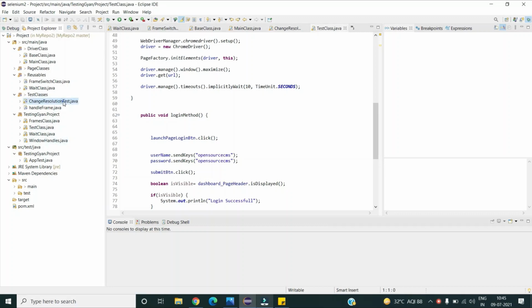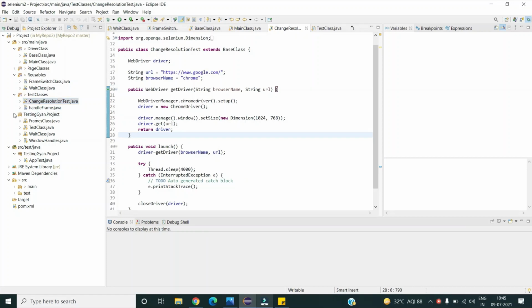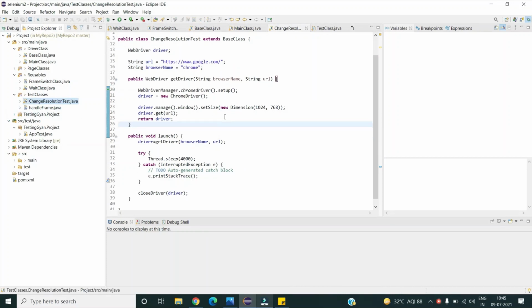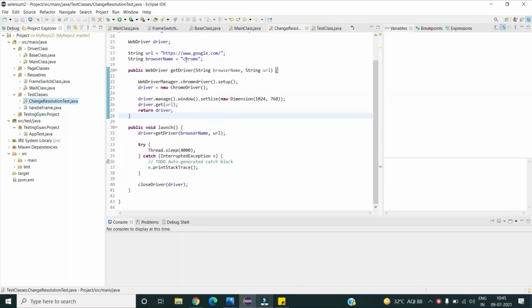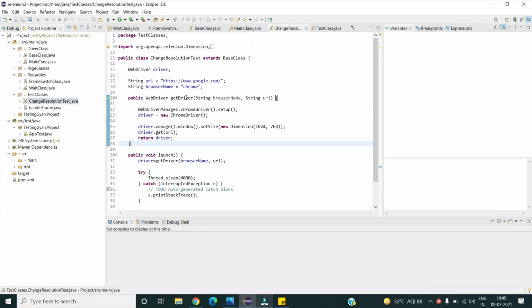So this is my test class, and here if you see, I have overwritten this get driver method, and I am setting the resolution in which I want to launch my browser. So this is how I have overridden my base class method in my test class, and this is how you can give examples specific to your application to explain overriding in Java in your automation framework.